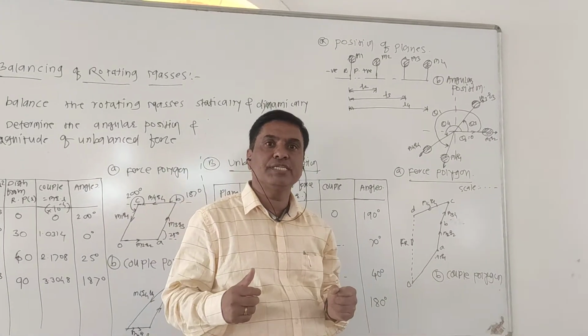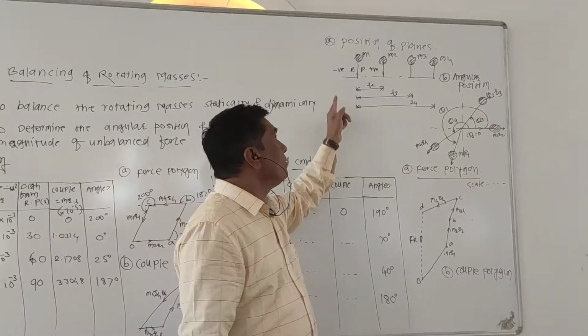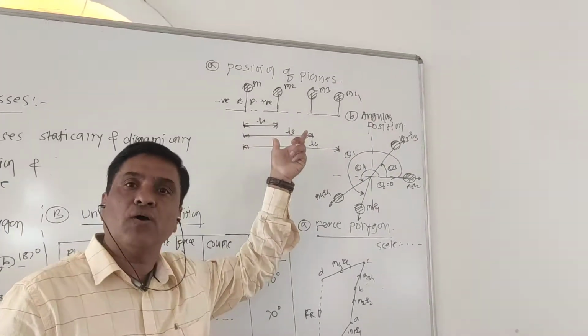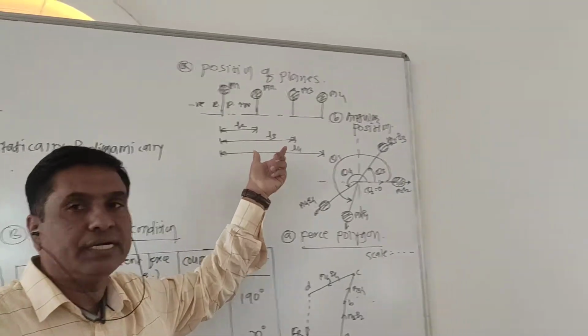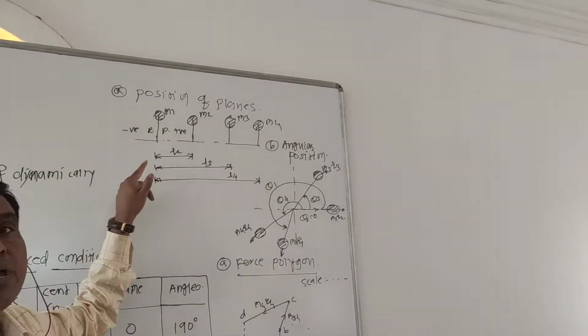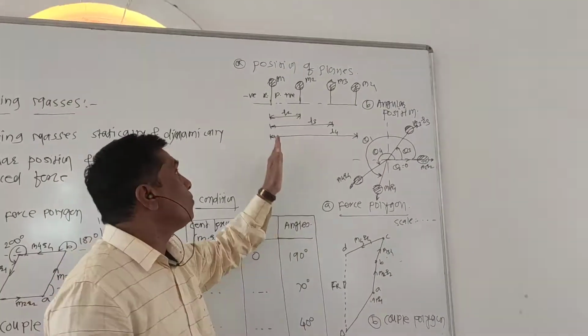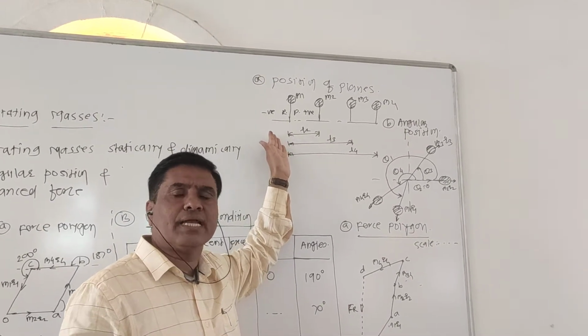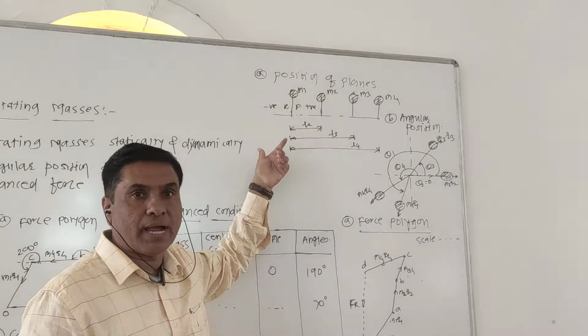This shaft is fixed between 2 bearings, and in between, these 4 masses are placed at equal distances, or it may be different distances. The distances may be measured from one of the reference planes or from one of the masses. You can select any one mass, there is no problem at all.